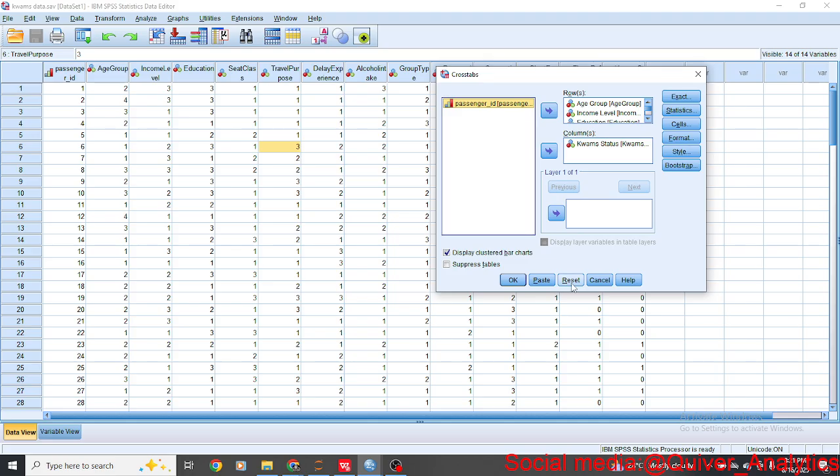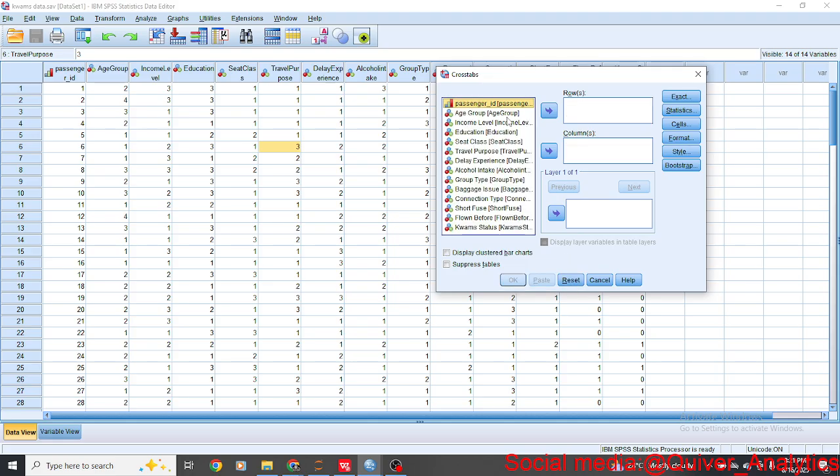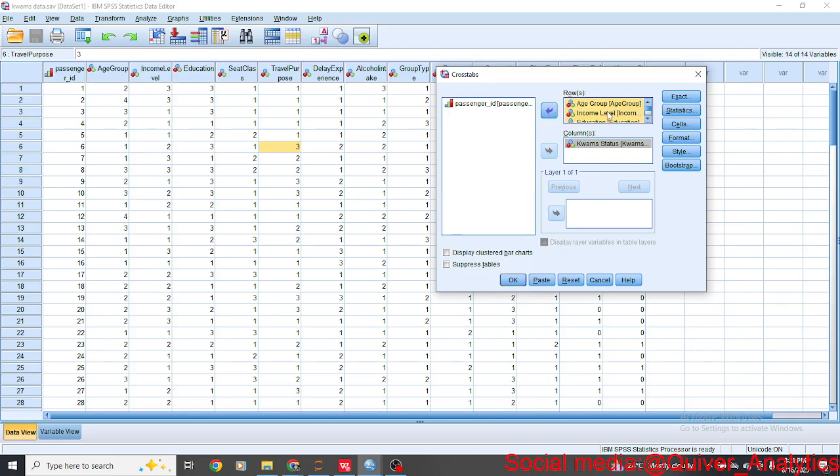Because I've done this before, I'm going to reset. Now I'm picking the last one, the Kwam status. I want it to be the column header. For every table this analysis gives me, I want the Kwam status to be at the top. Then every other variable should be the row header, so I'm picking all of them and bringing them to rows.